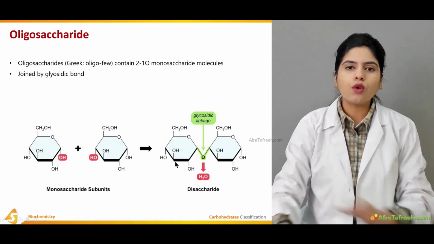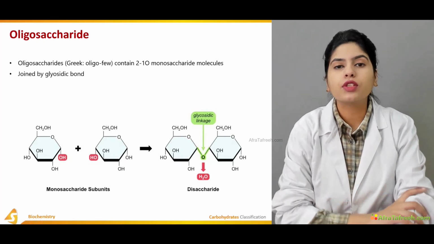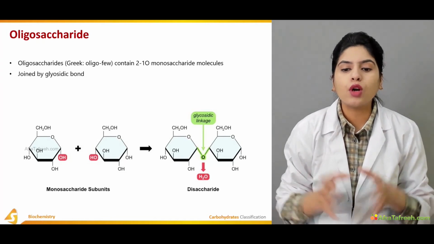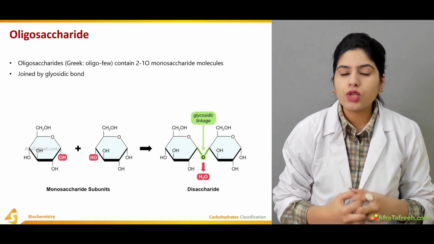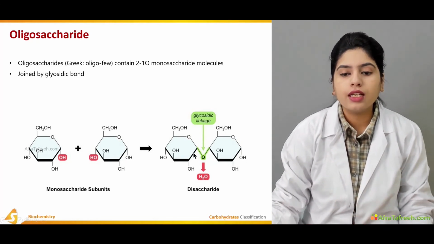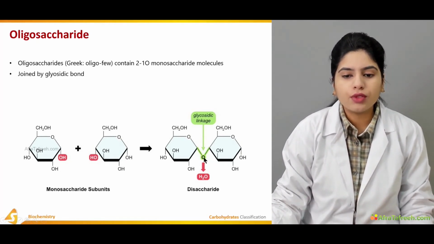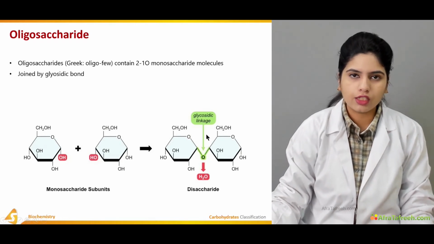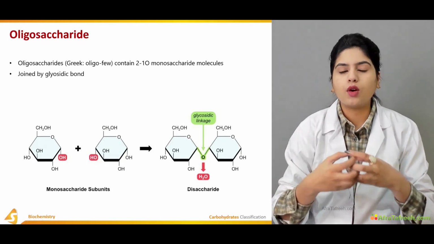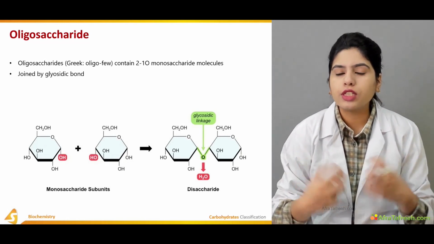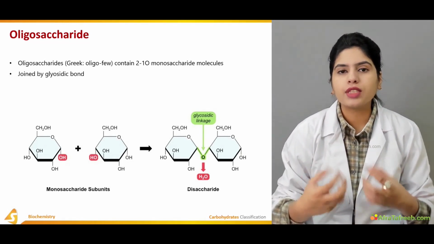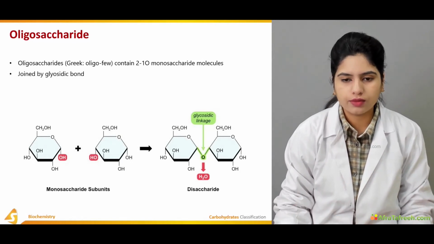There will be the removal of a water molecule, and because of that, a bond will be formed between the 2 carbon atoms of these monosaccharides. The oxygen will be the central atom, and this linkage is known as the glycosidic linkage, where an oxygen is bonded between the 2 carbon atoms that are part of the 2 monosaccharides.